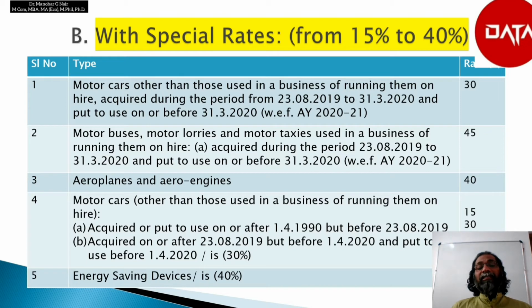But for energy saving devices, the rate of depreciation is 40%.